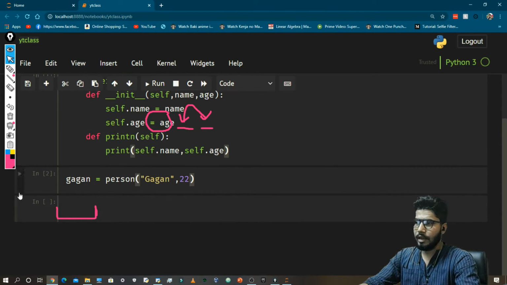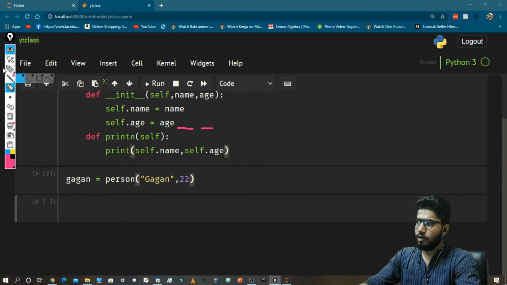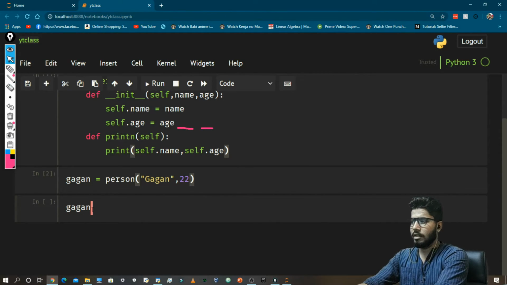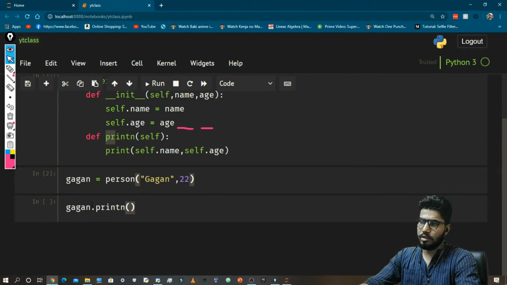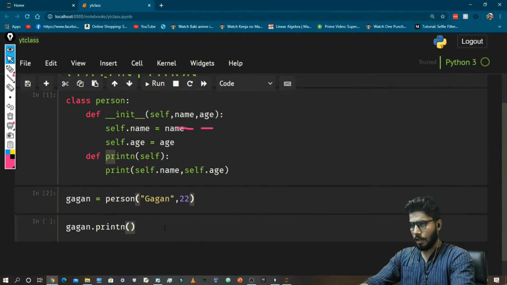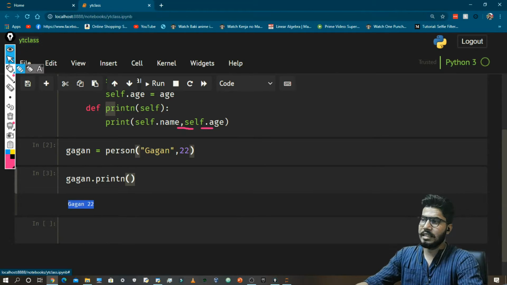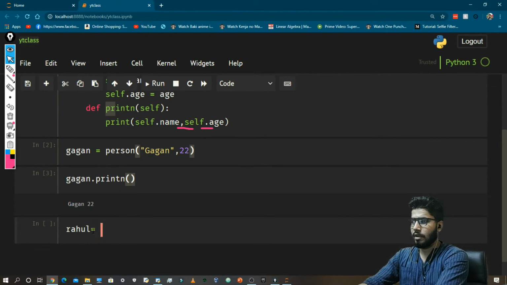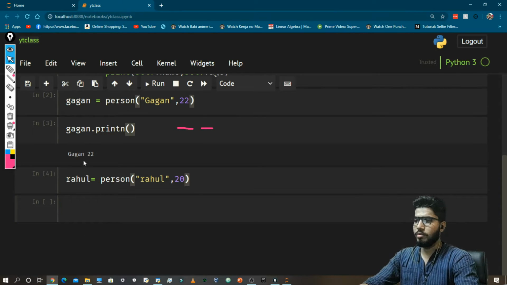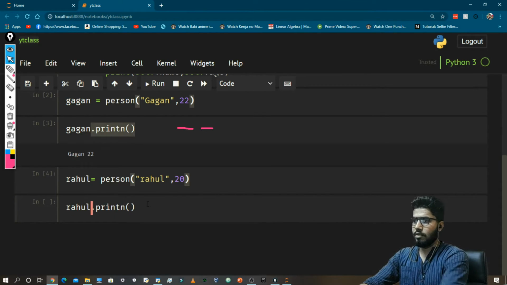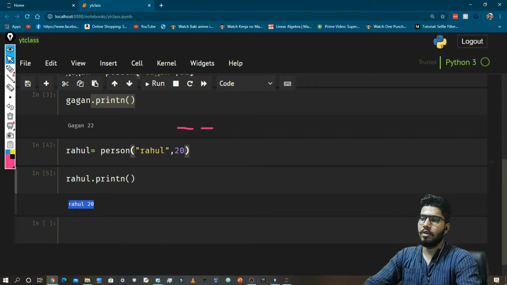Now I'm going to run it, and now if you want you can print these values like Gagan.print_n, and I am calling this function because this is associated with my name. And as you can see here, Gagan 22. You can create as many objects as you want, like Rahul equal to Person, Rahul, 20. So here is the object Rahul, and you can do the same thing, Rahul.print_n, and it is showing Rahul 20.